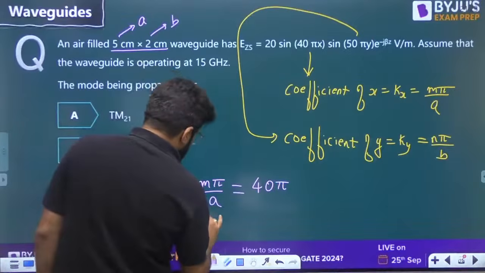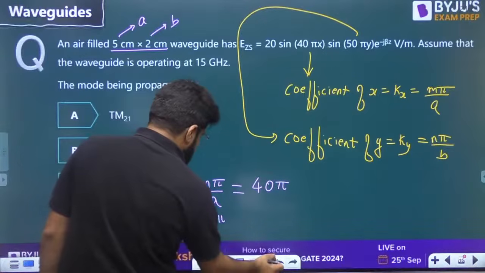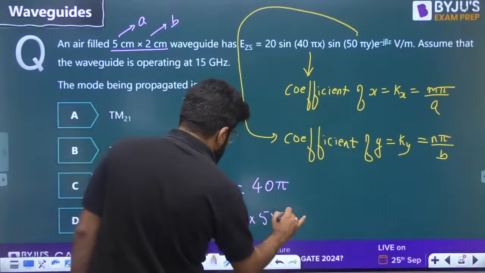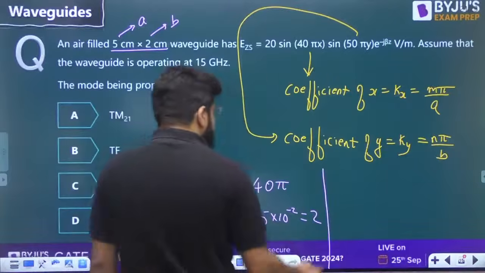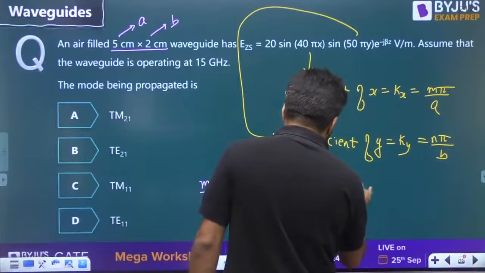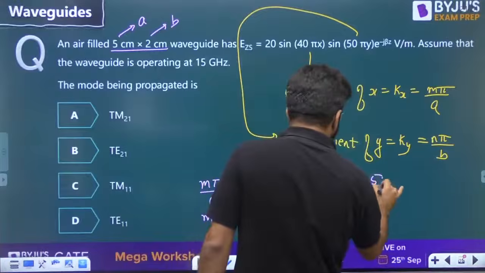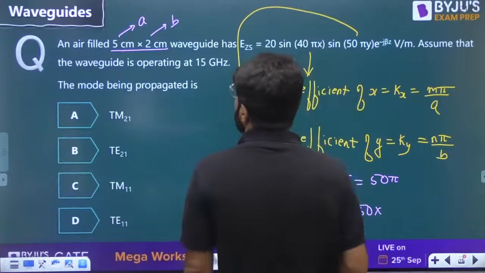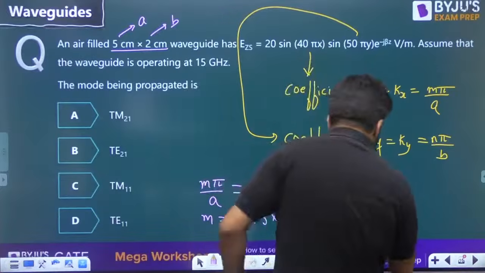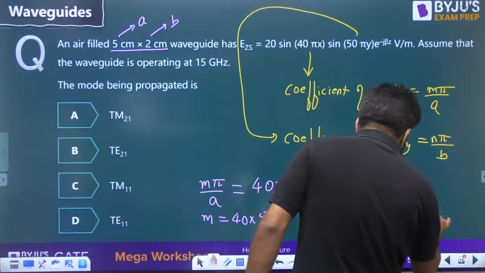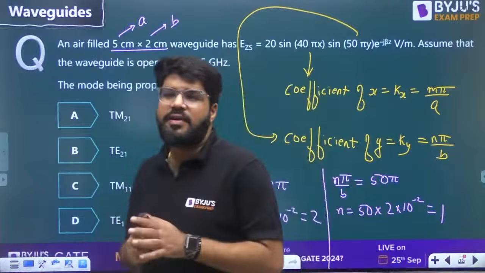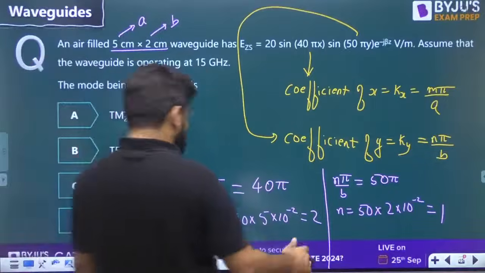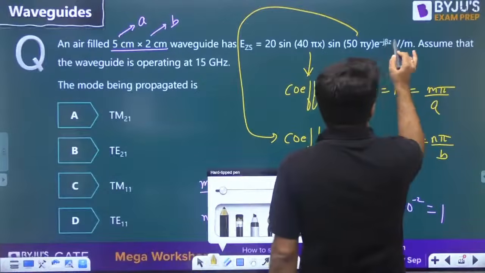So pi cancels with pi, m is equal to 40 multiplied by a, which is 5 centimeter, so the value of m is 2. Similarly, n pi by b is 50 pi, pi cancels, n is equal to 50 times b, the value of b is 2 centimeter, so n becomes 1. So it is 2 1, the values of m and n. But whether it is TE or TM, now look.